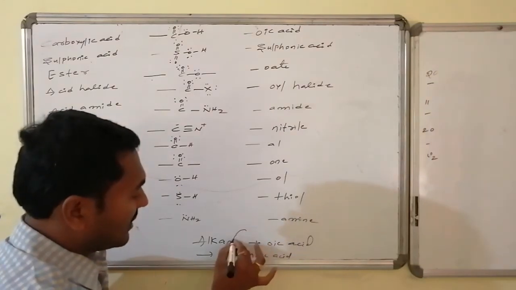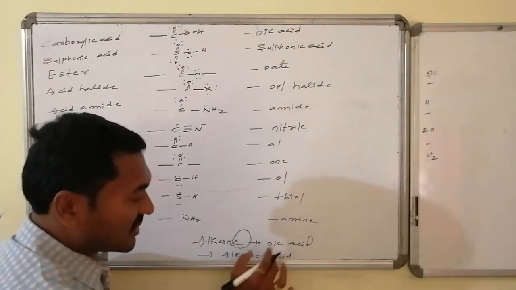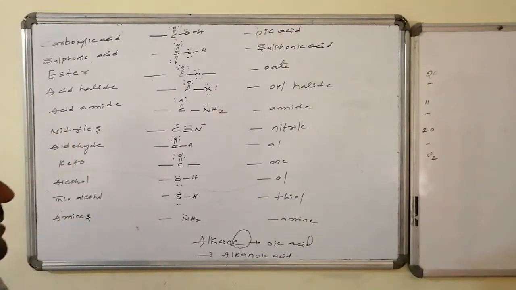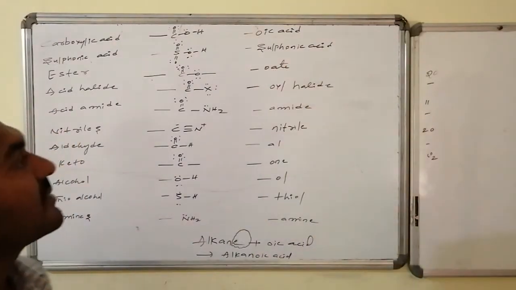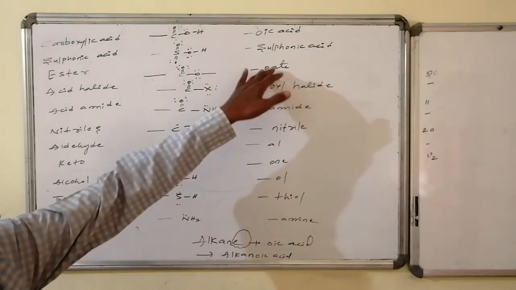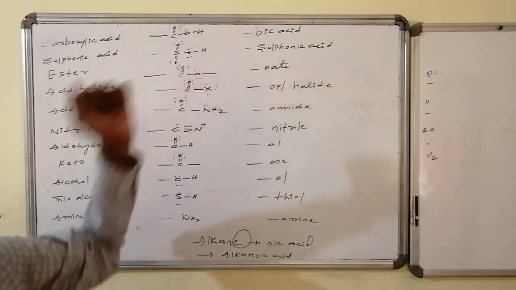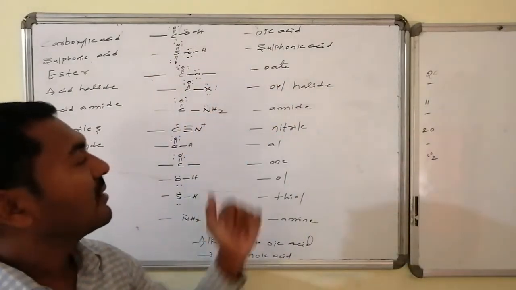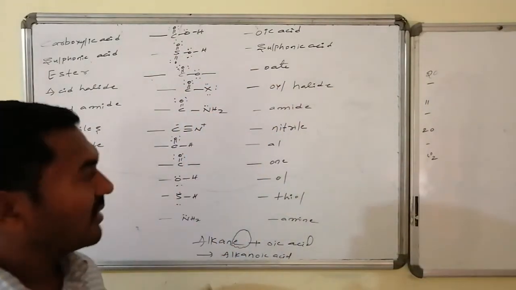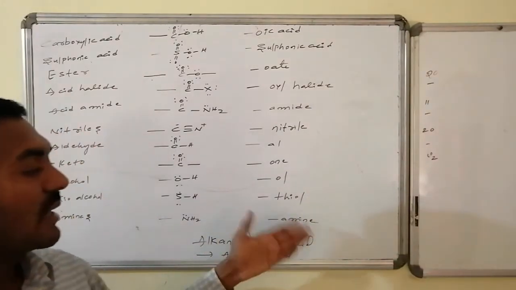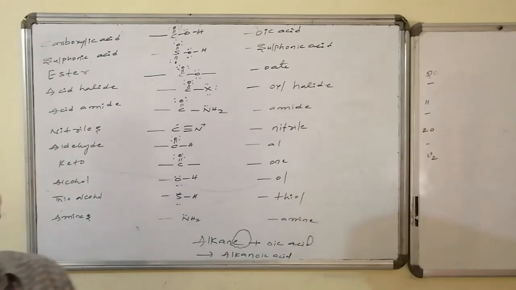This E is eliminated and this particular portion is connected with the N, hence it is known as alkanoic acid. Similarly, this is alkane sulfonic acid. This is a special case, alkyl alkanoate. Alkyl alkanoate, alkanoyl halide, alkanamide, alkane nitrile, alkanal, alkanone, alkanol, alkane thiol, alkanamine. In this way, the naming is present.